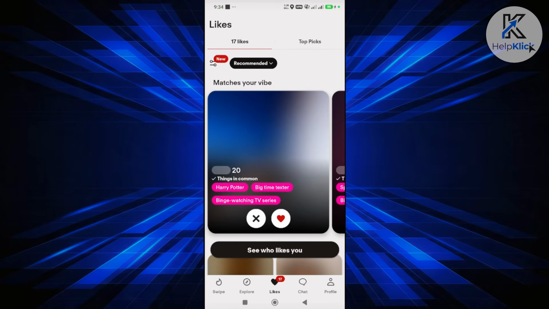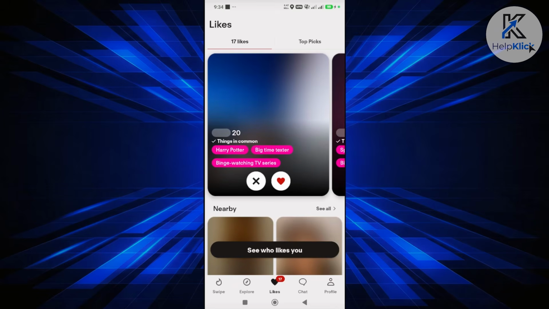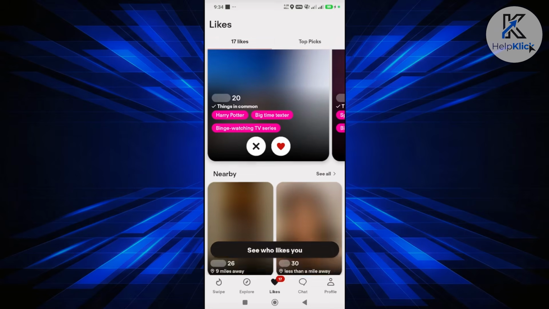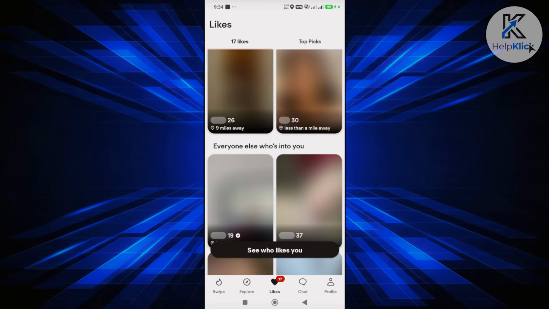Now, with the Likes section, by default their photos are going to be blurred. But you are still able to see their vibe, their interests, as you can see right now, and their best match to you. Other than that, their name and their photo are going to be blurred. Now, how do you unblur that?